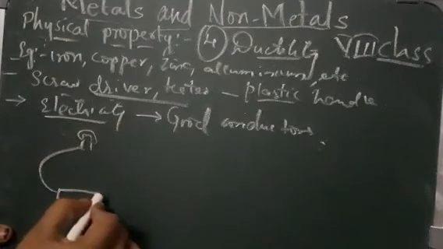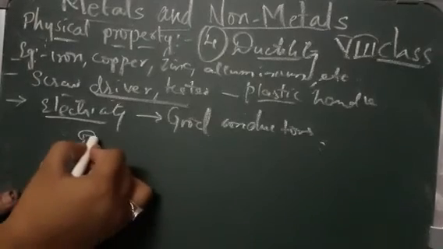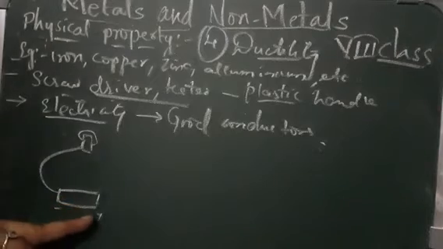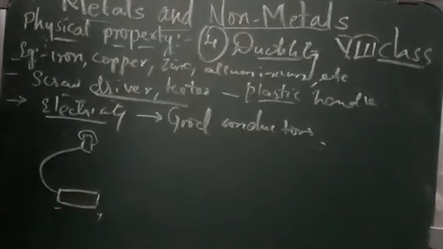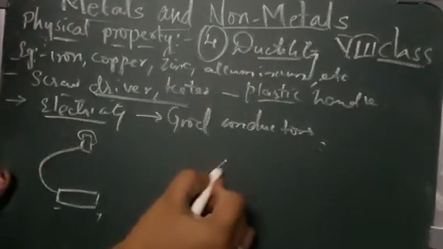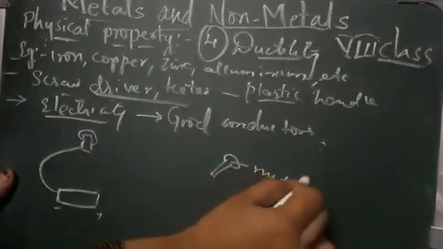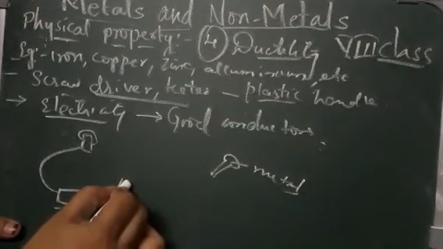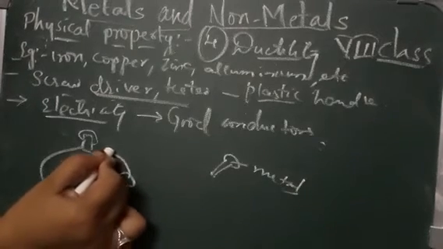Okay, then here, we are not going to connect the positive end directly. The negative end we are connecting to the bulb, while the positive end we are connecting with one change here. We are adding one metal. If you take a nail, you know that this nail is made up of metal, iron metal, isn't it? So we are connecting this to a nail, and this nail we are connecting to the bulb.